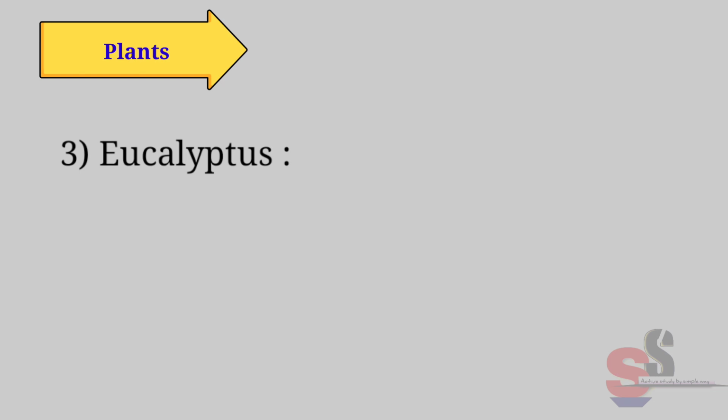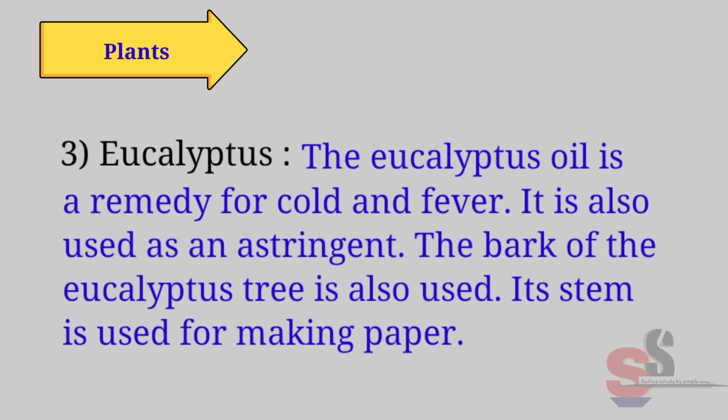Third, eucalyptus. The eucalyptus oil is a remedy for cold and fever. It is also used as an astringent. The bark of the eucalyptus trees is also used. Its stem is used for making paper.